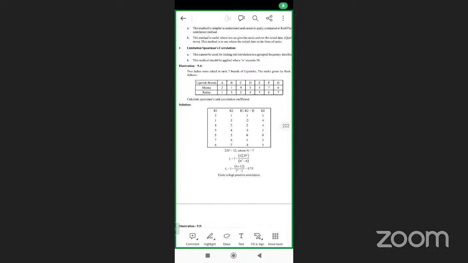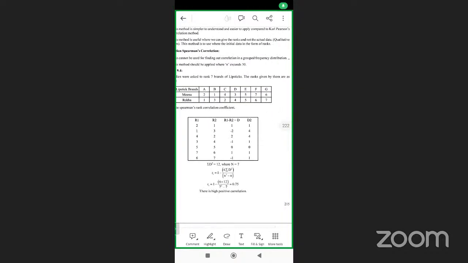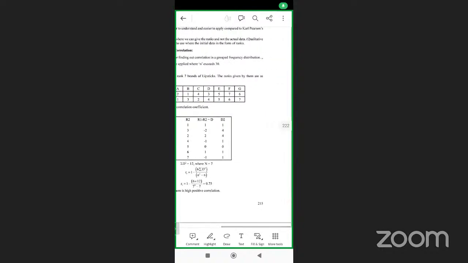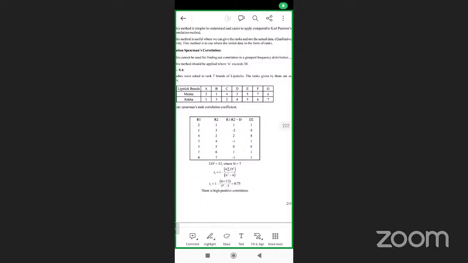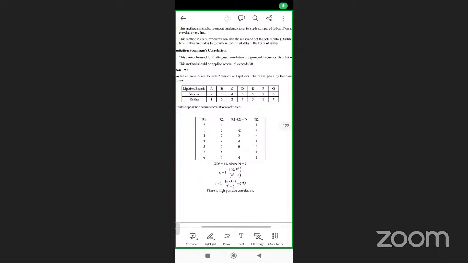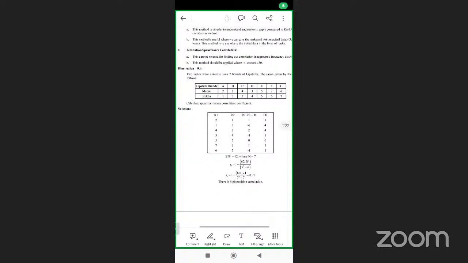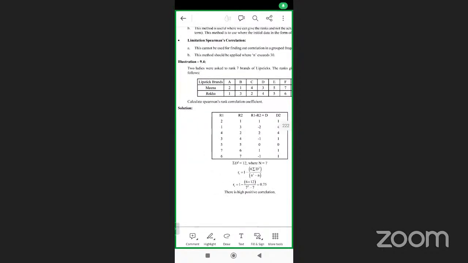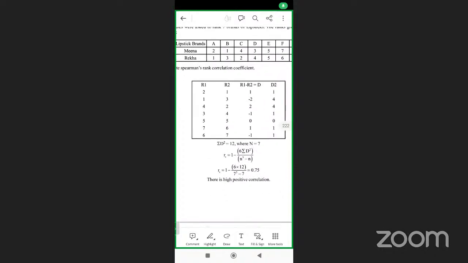Same thing. There will be two variables, Meena and Rekha. Two ladies are asked to rank 7 brands of lipsticks. The ranks given by them are as follows. For A to G, Meena ranked 1 to 7, and Rekha ranked 2, 1, 4 and so on. Now calculate Spearman's rank correlation. What kind of rank correlation will you get?